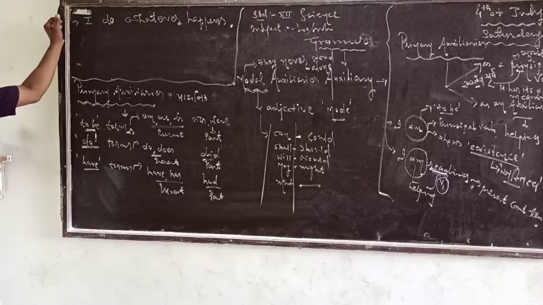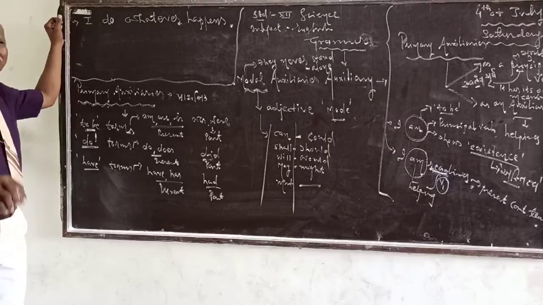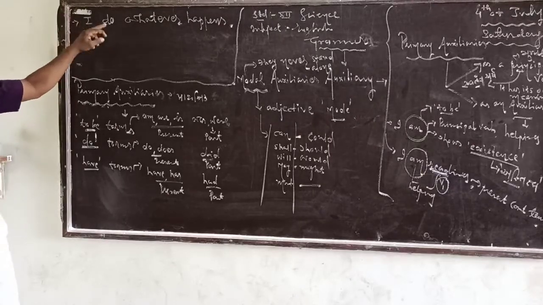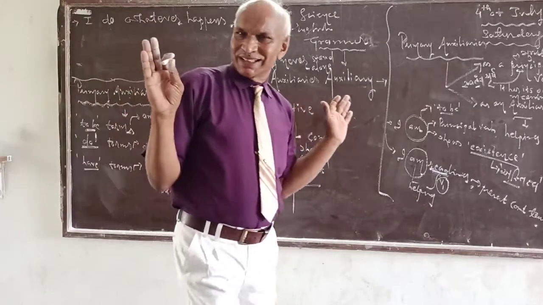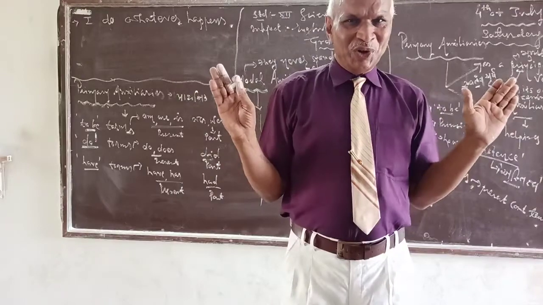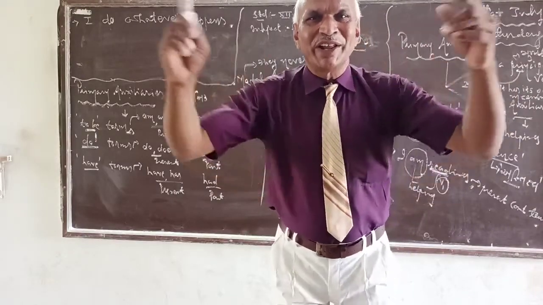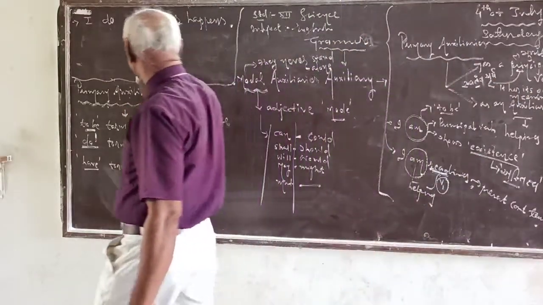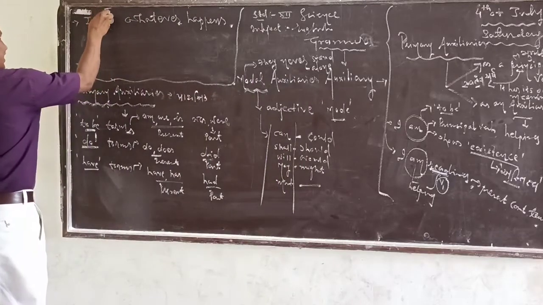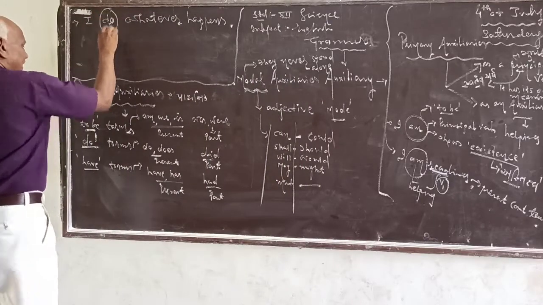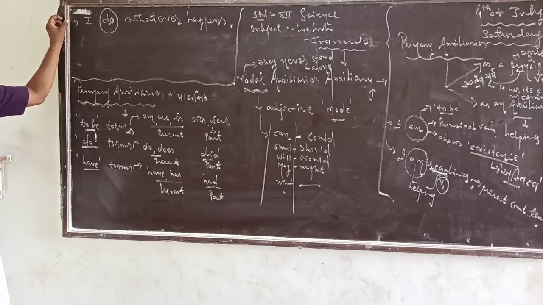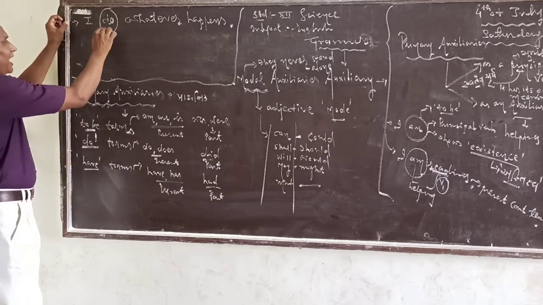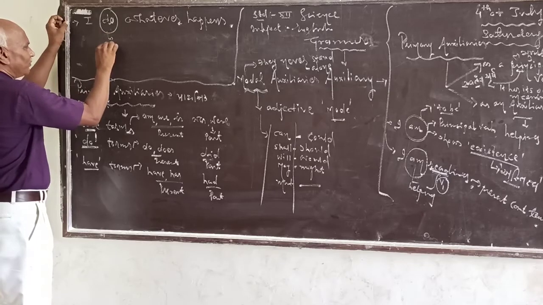Now second example, we see form of do. Try to understand this example. I do, whatever happens. I do, whatever happens. Here, primary auxiliary form of do is used as a principal verb.